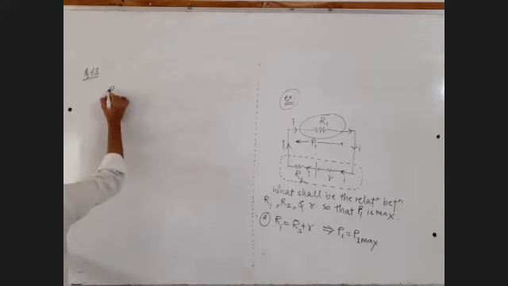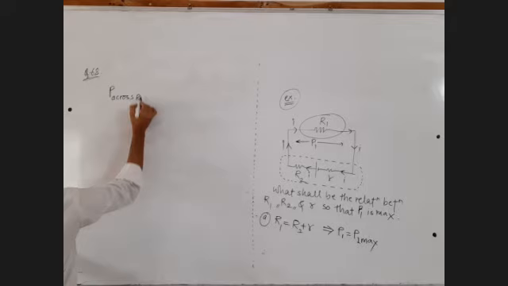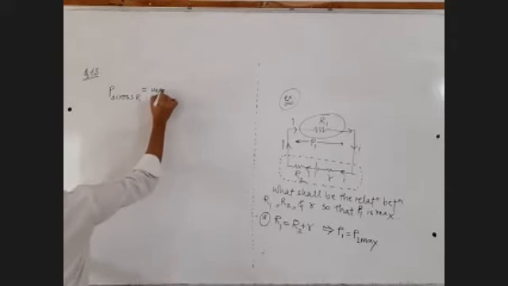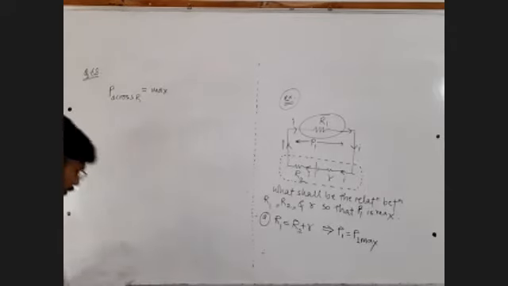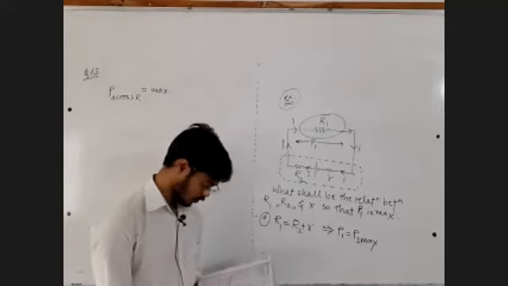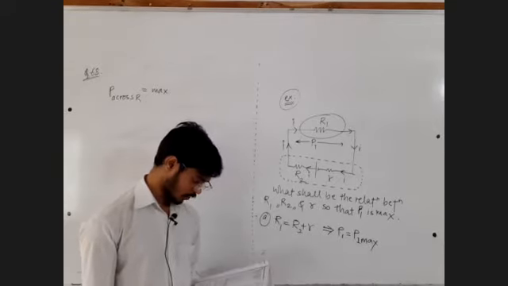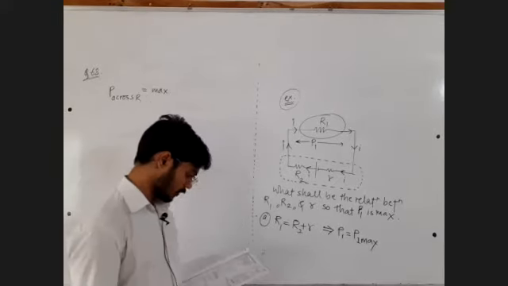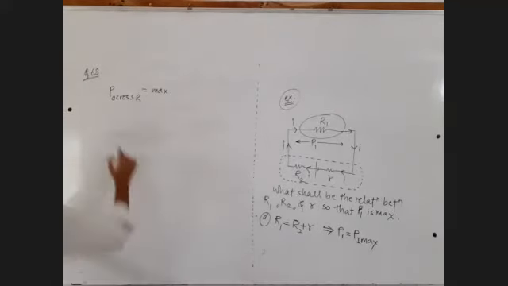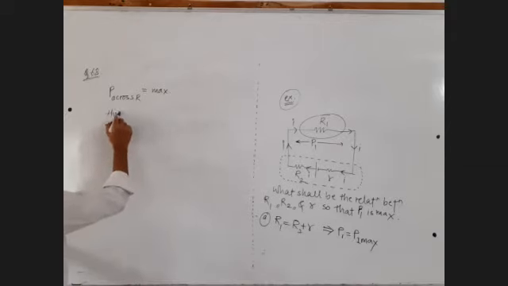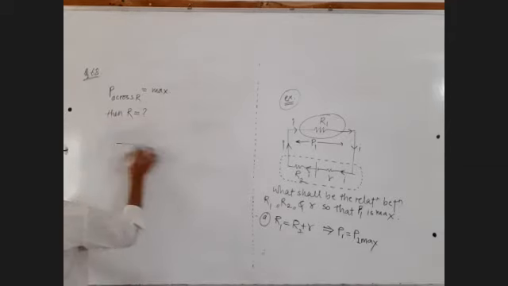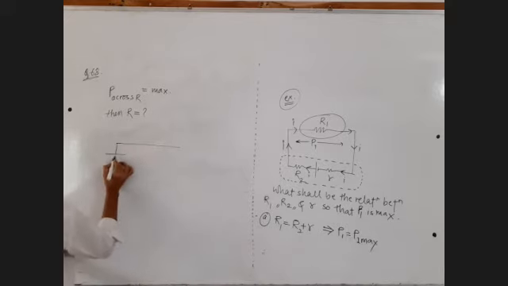Power across capital R is maximum. This is given in the question. The value of capital R is so chosen that power across capital R is maximum. Then the value of capital R is equal to question mark, and what you are given is this one.